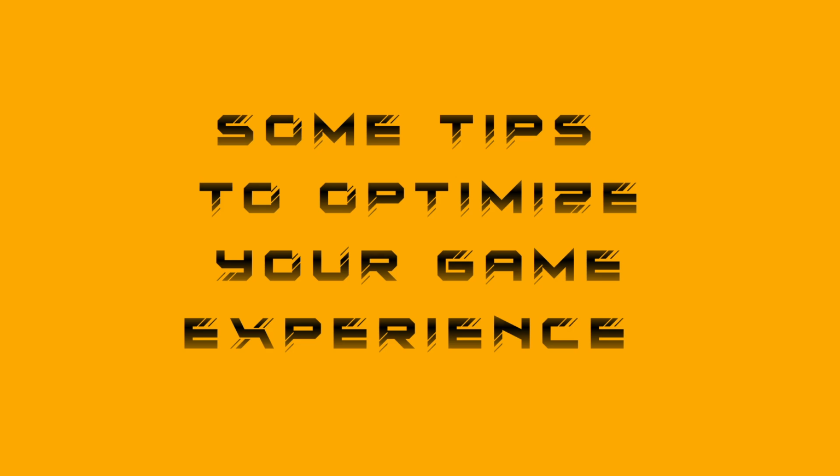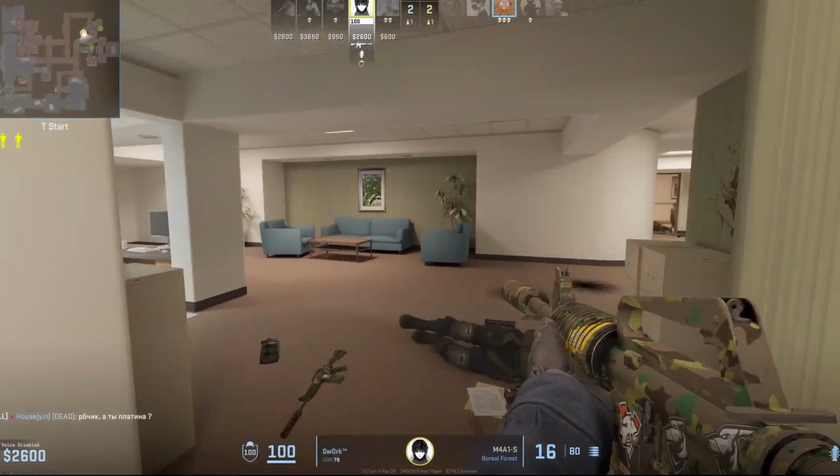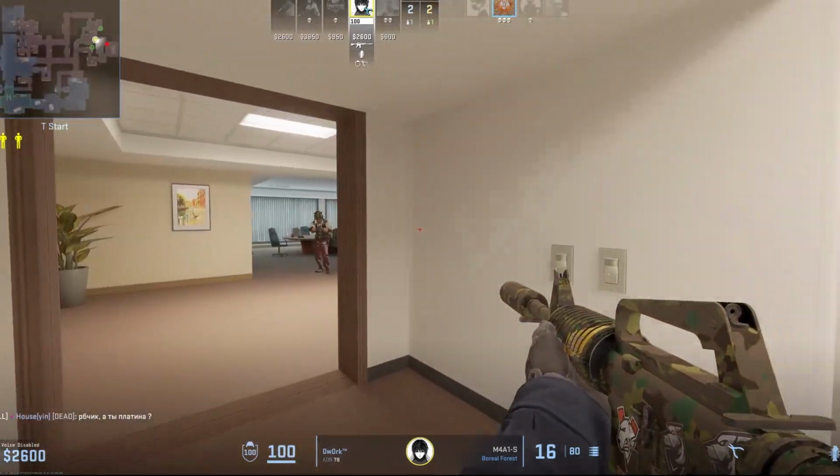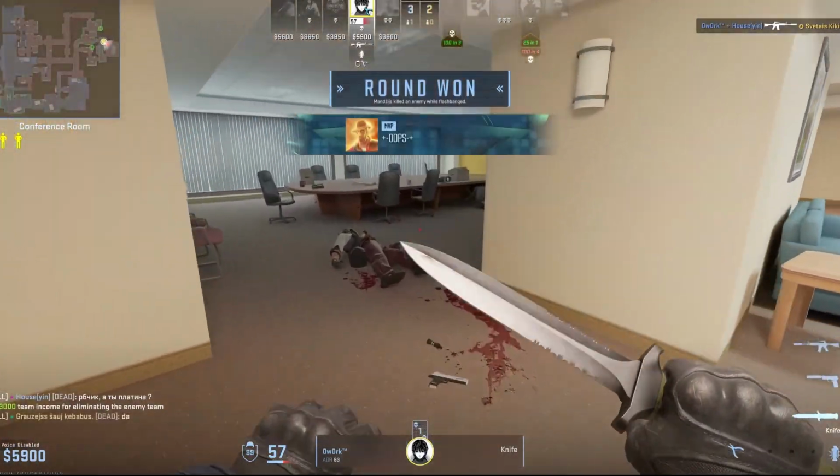But before you actually start playing, I need to quickly talk about some optimizations that will make playing this game through Crossover smoother and more stable. These fixes can make a huge difference in your gaming experience, so don't skip them.